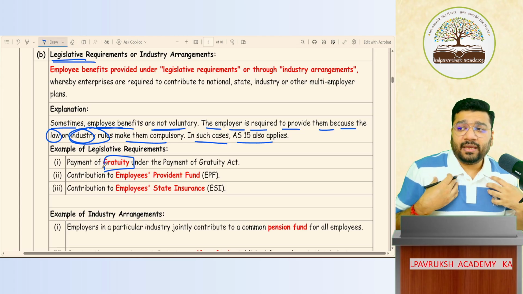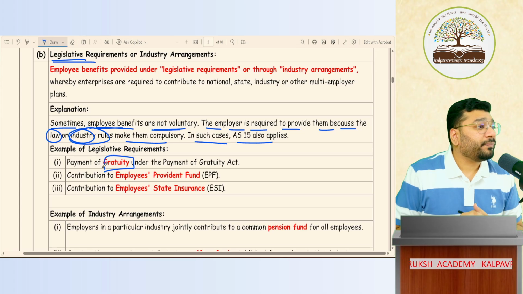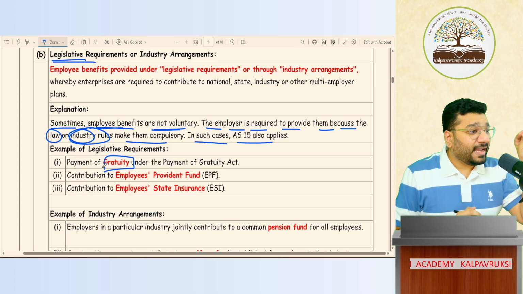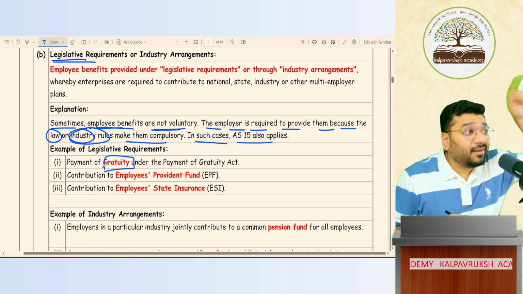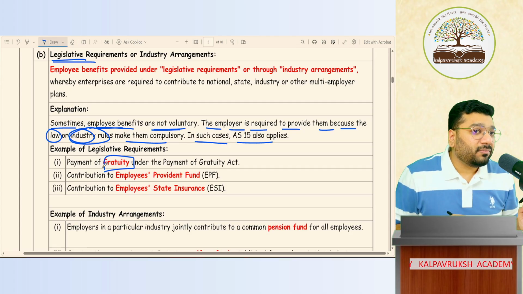Now, for me, the Gratuity Act is not applicable. But still I gave gratuity to Sangam, 5 lakh I promised to pay. That is because of my formal contract. It is not because of law. Got it, not got it?